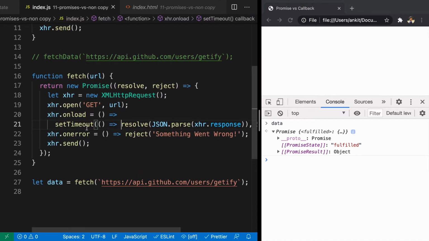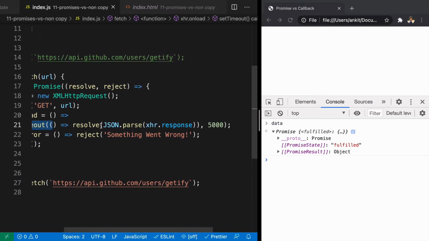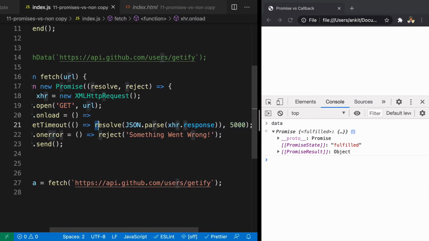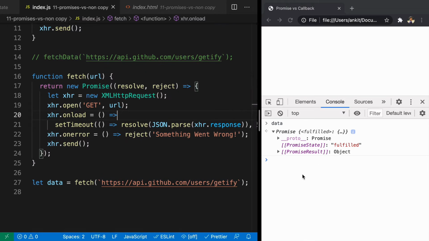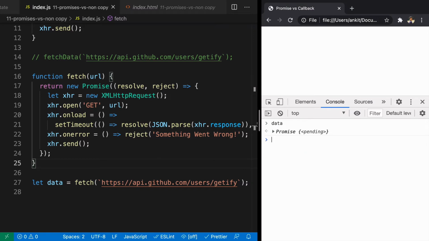So what we are doing here is, as soon as onload is done, we call setTimeout, and that is going to take 5000 milliseconds, and after that we are going to resolve with xhr.response. So we can look at the data at any given point of time, right? Let's save this, refresh it, I'll look at data and you'll see it is in pending state right now.